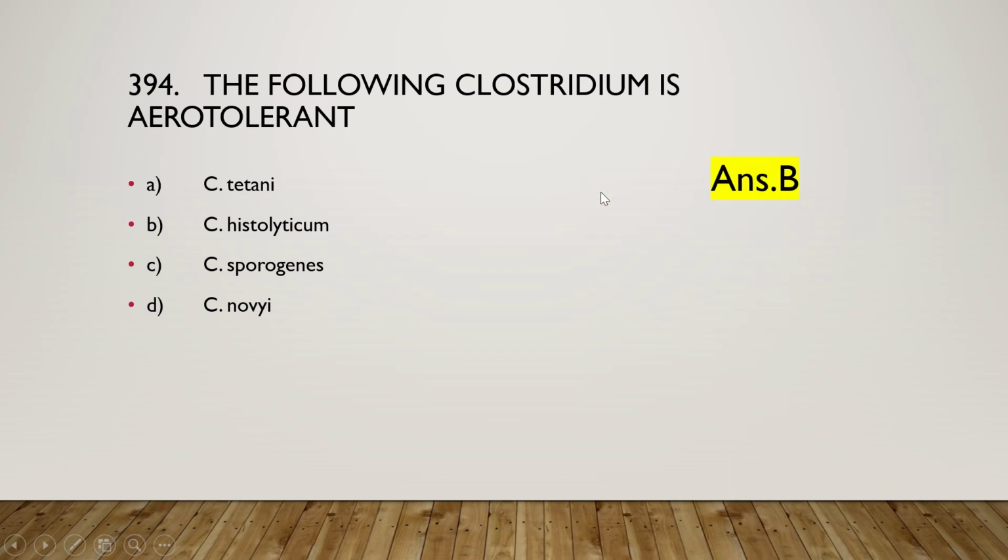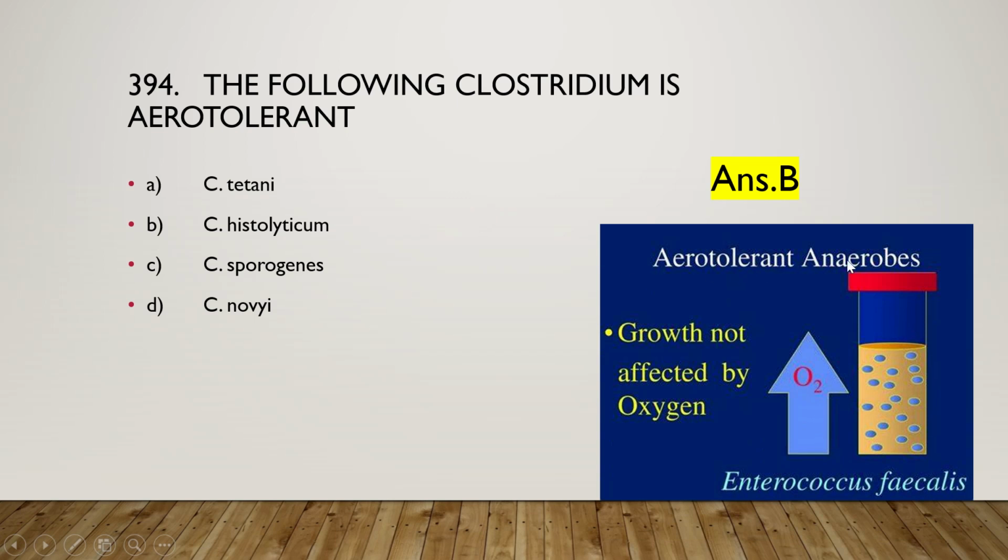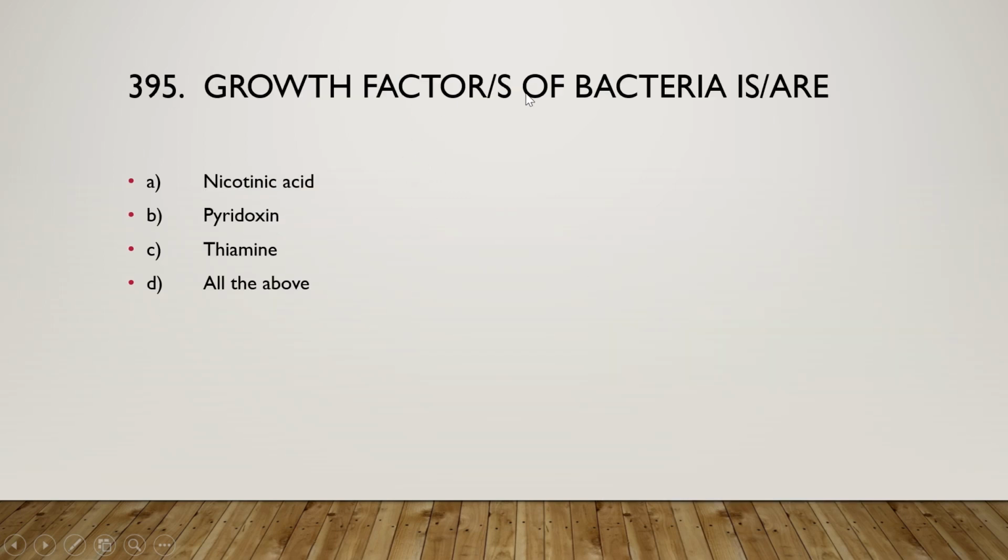Next, the following Clostridium is aerotolerant: Clostridium tetani, Clostridium histolyticum, Clostridium sporogenes, or Clostridium novyi. And the right answer is option B, Clostridium histolyticum. And aerotolerant anaerobes means that their growth is not affected by oxygen, so they can grow in presence or in absence of oxygen. Example: Enterococcus faecalis. Next one is growth factors of bacteria: nicotinic acid, pyridoxine, thymine, or all of the above. And the right answer is option D, that is all of the above.